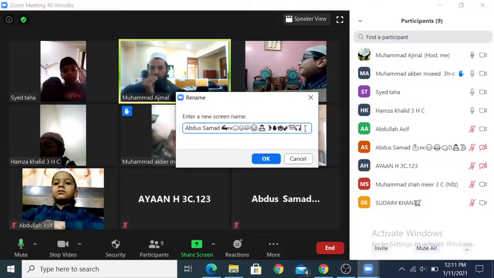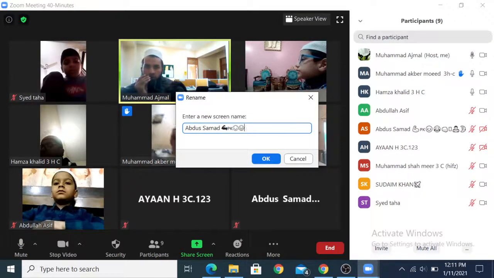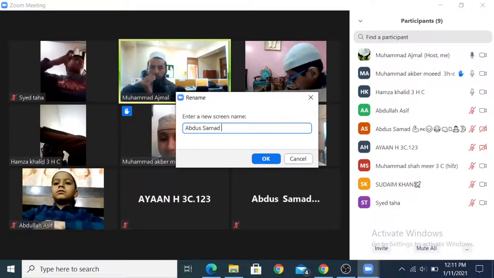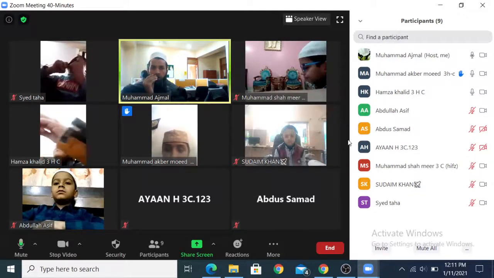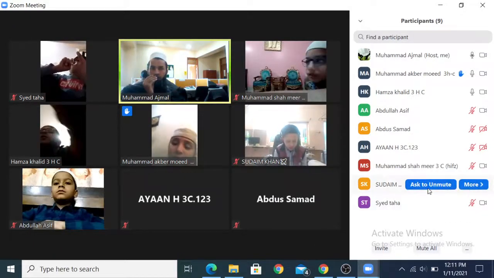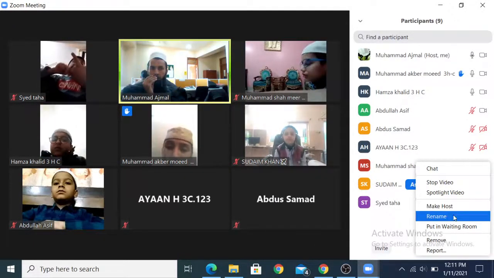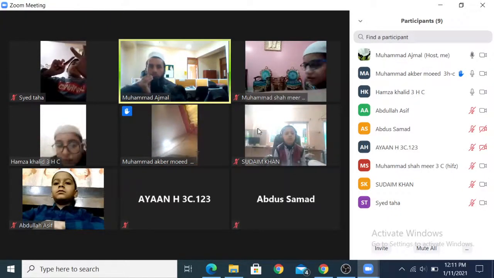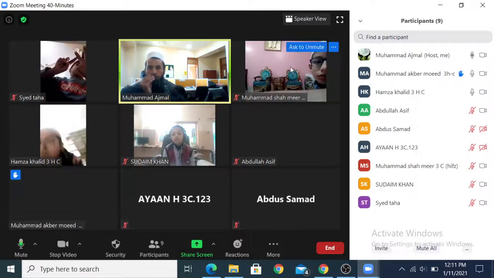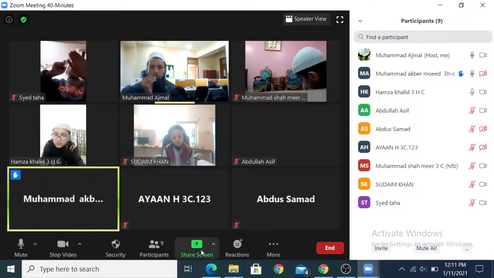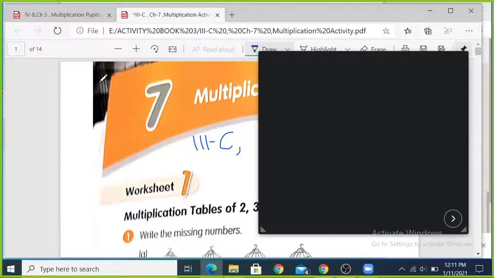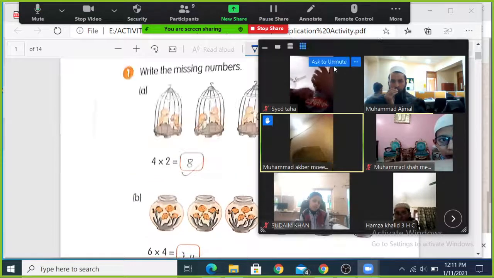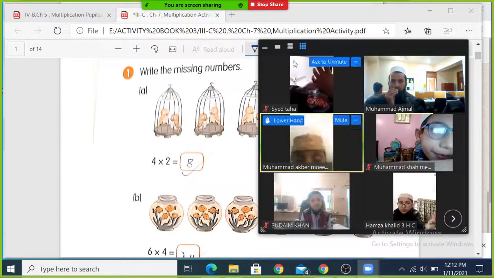One thing also, that you write your name properly, okay? Only you write your name. No other things you add with your name. Okay, we are starting from activity book. Everybody must open your activity book. What is the page number? This is page number 84. Okay, this is page number 84, and we are doing activity book.